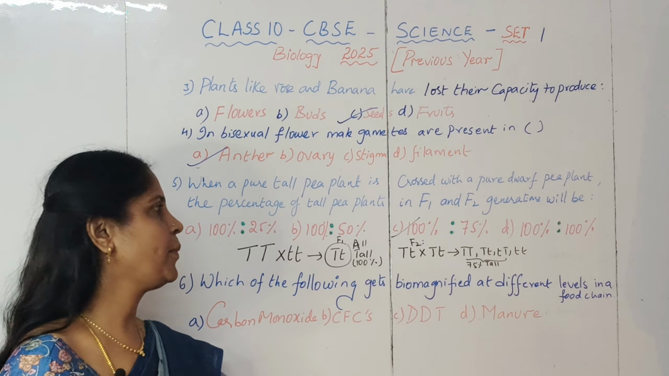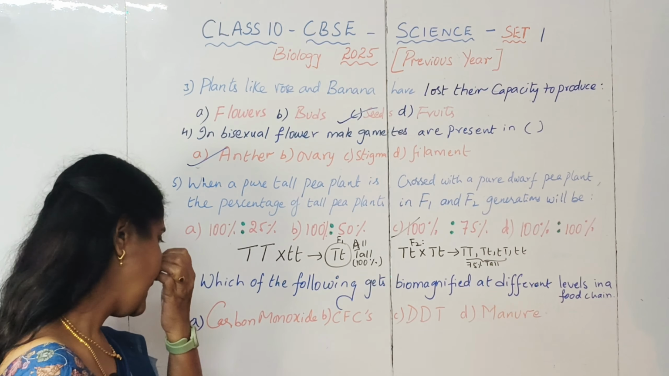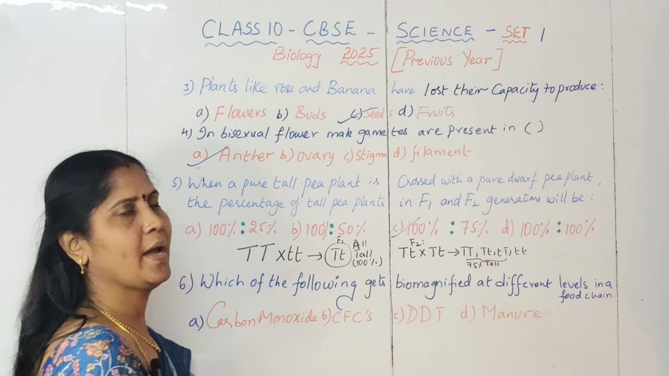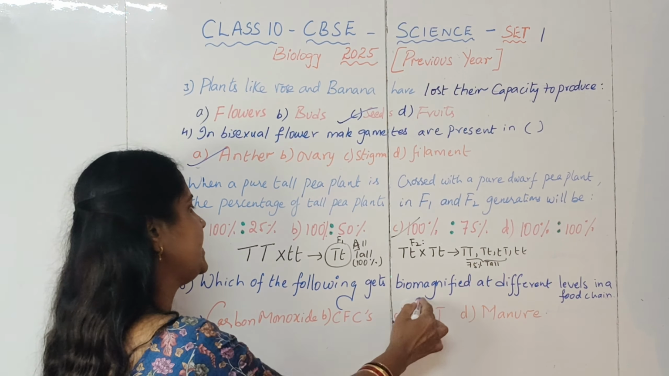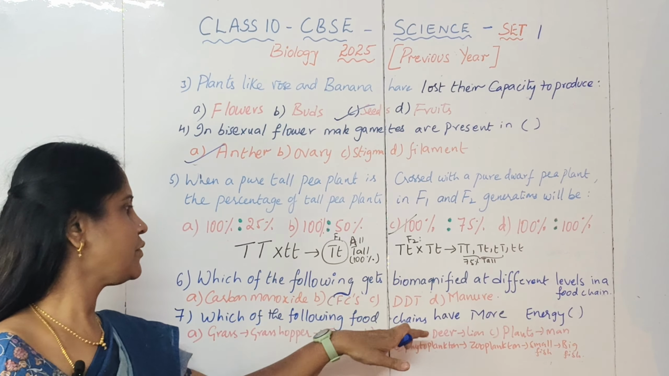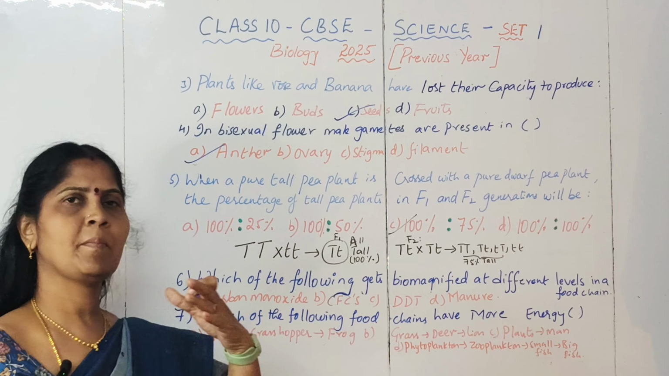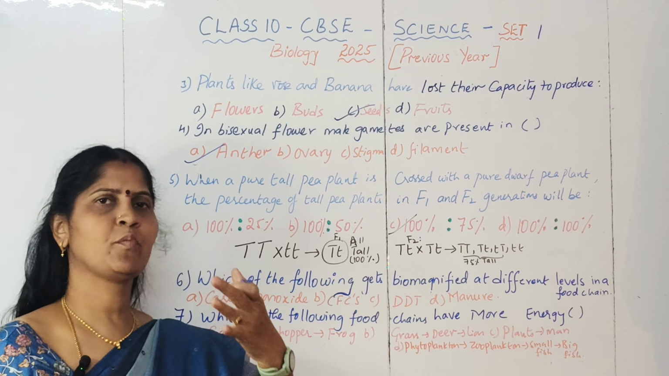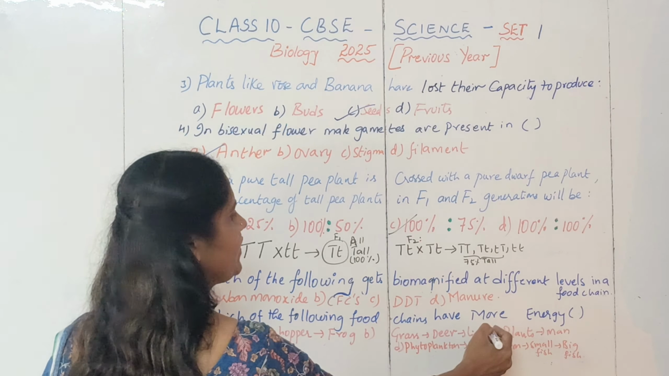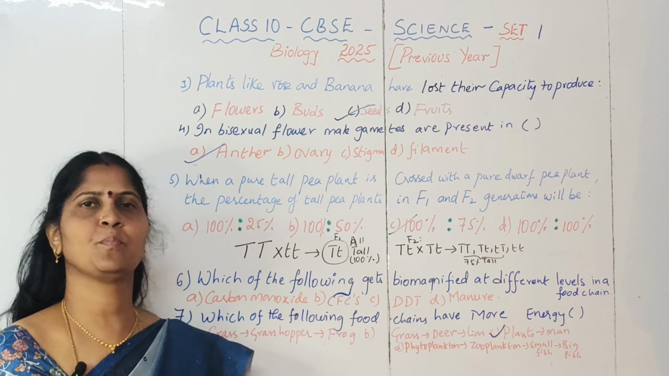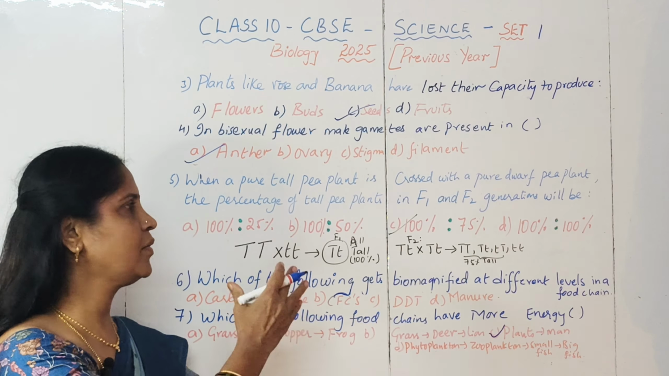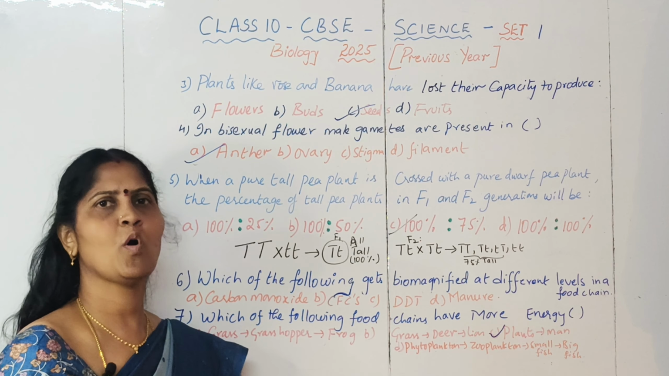Then, which of the following gets biomagnified at different levels in the food chain? Carbon monoxide, chlorofluorocarbons, DDT or manure. The option here is DDT, which is an insecticide. This is the one which is getting magnified. Coming to the next question, which of the following food chains will have more energy? Remember that the lesser the trophic levels, the more the energy. Compared to all these options, we have one option wherein the trophic level is just one, plants to man. This is the one which will have the highest energy. So this is how the first section is finished, and then we move on to the second section.